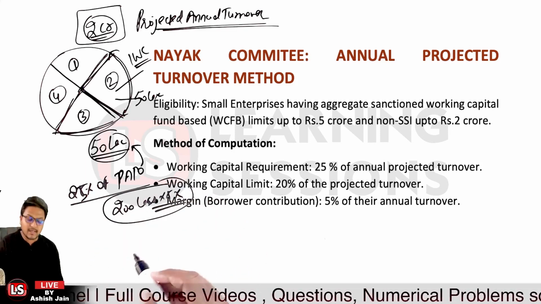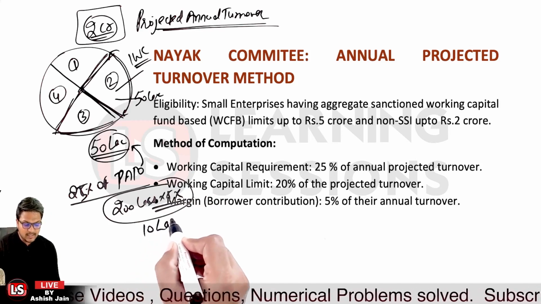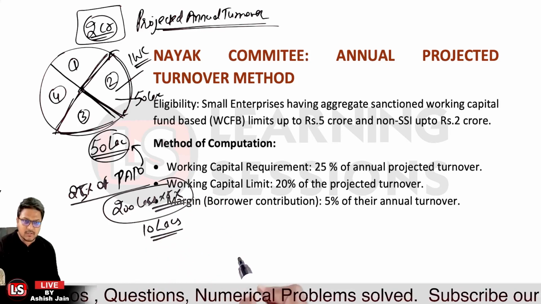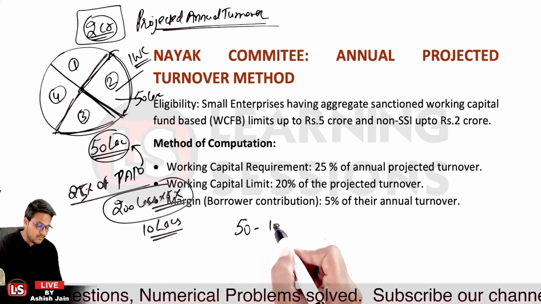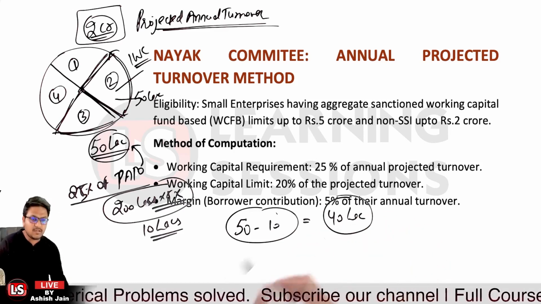So we can calculate it to be what? We can calculate it to be 10 lakhs over here. Okay, so out of this 50 lakh, 10 lakh would be the margin, and this will be the financed amount.